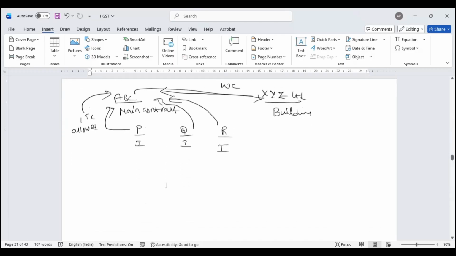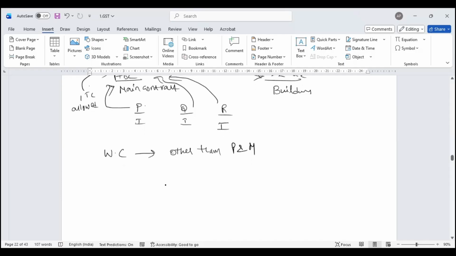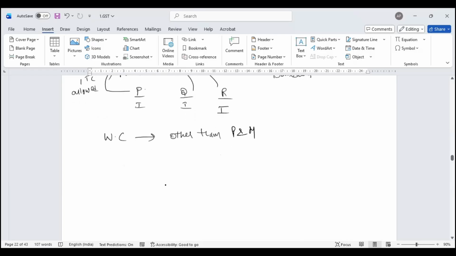Now, while talking about works contract, they say other than plant and machinery. This is where the complexity in the business comes into the picture. Let's take an example, say in a factory.